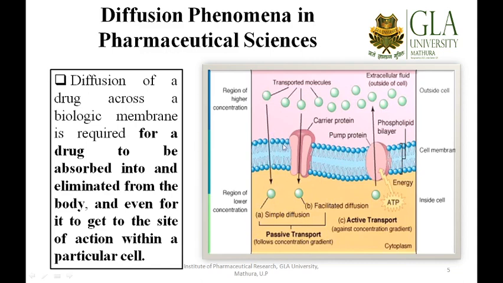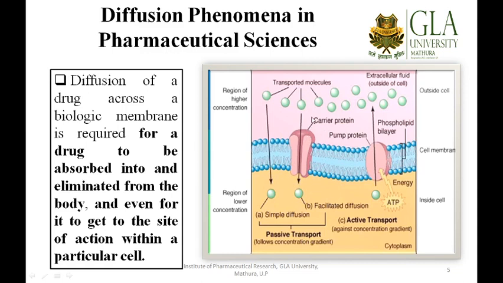So it can be absorbed by a simple diffusion process, means the drug having a higher concentration in the outside environment will be transported directly into the cell, that is, the inside of the cell, and it can also be transported with the help of carrier proteins. So this is the carrier.